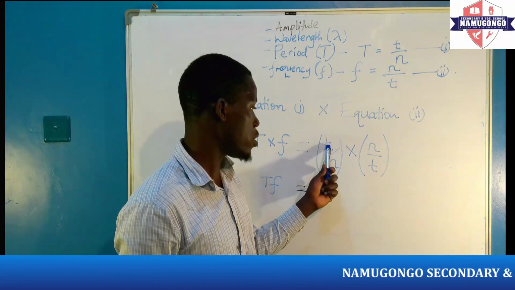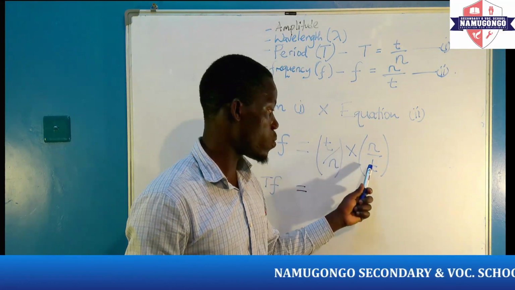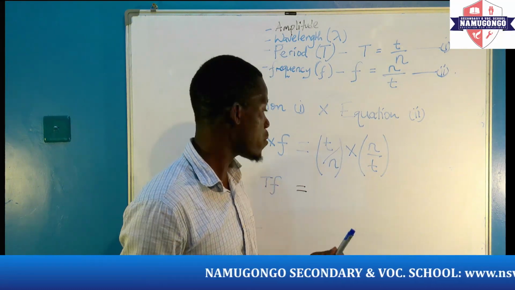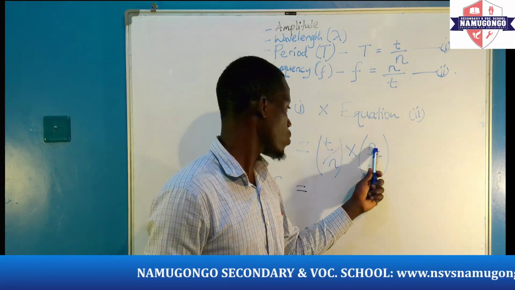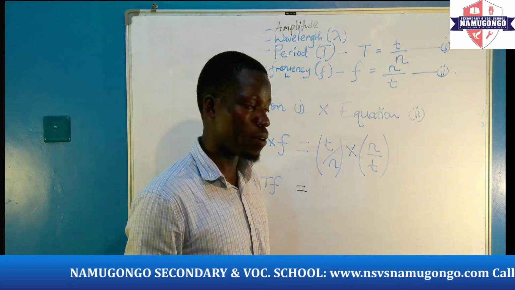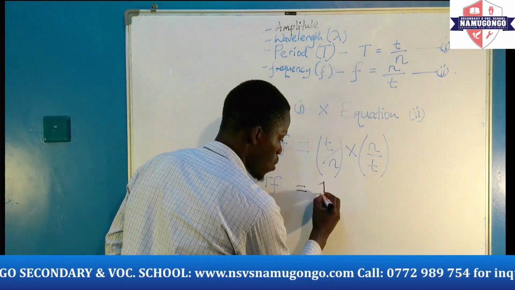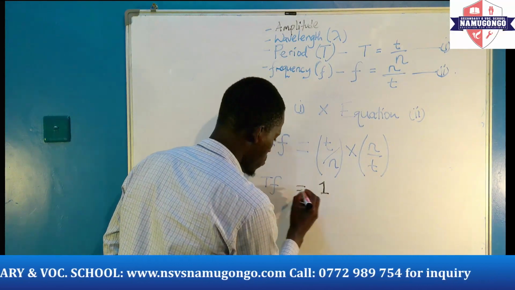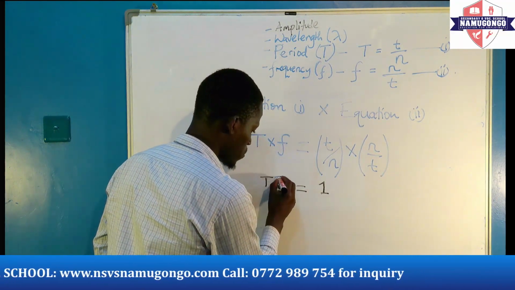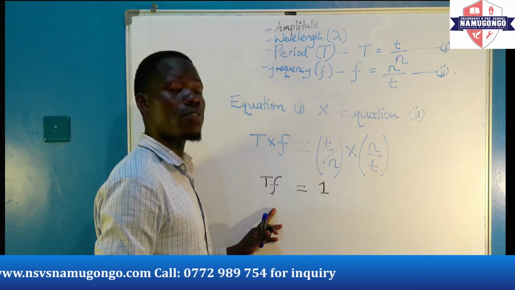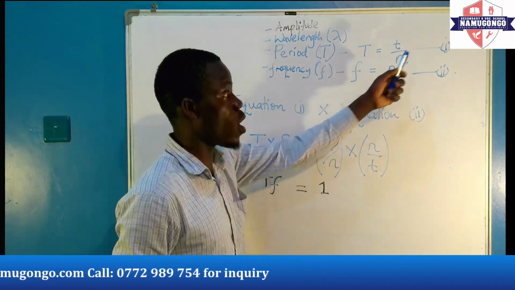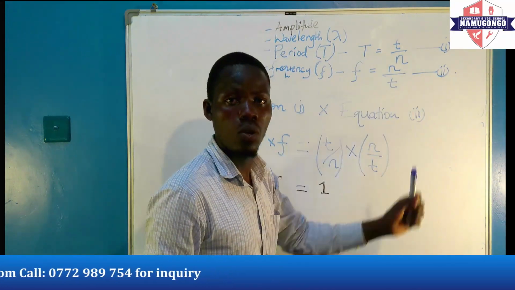So we have T and T. This T will reduce with this T to give us 1, and N will also reduce with this N to give us a 1. So what do we get? In the end, we shall get a 1. So when we multiply equation 1 and equation 2, we get a 1.